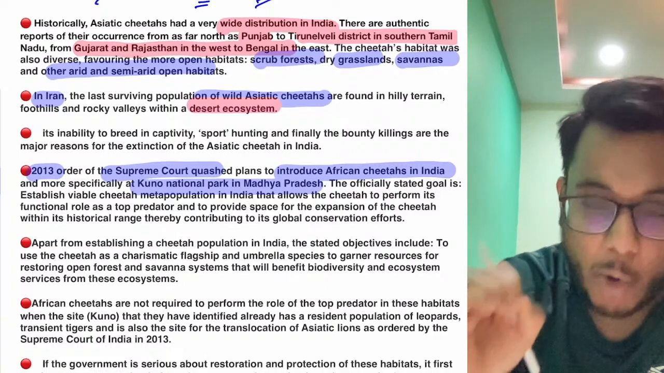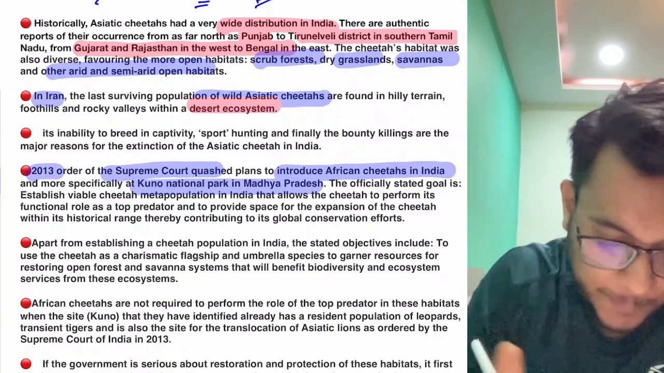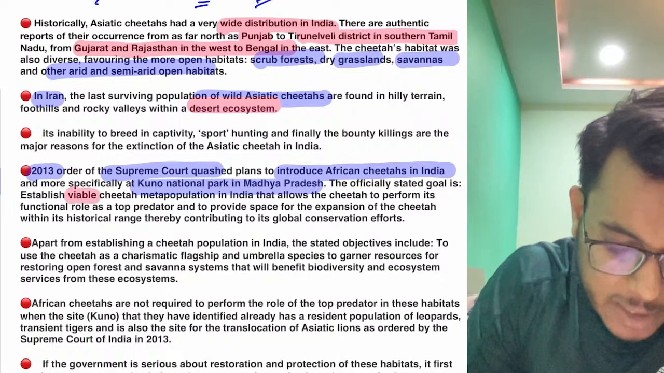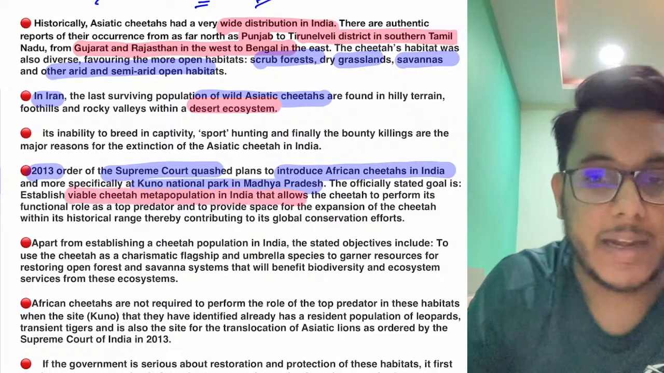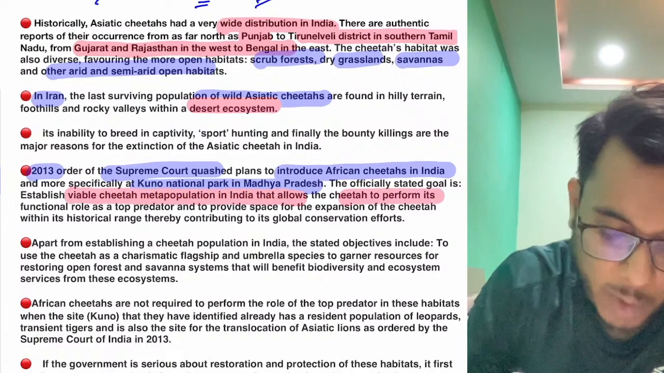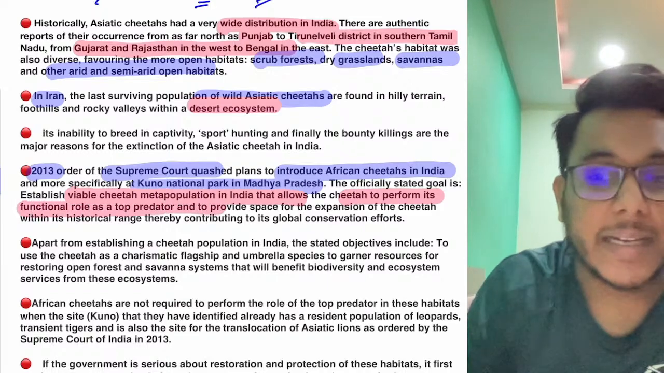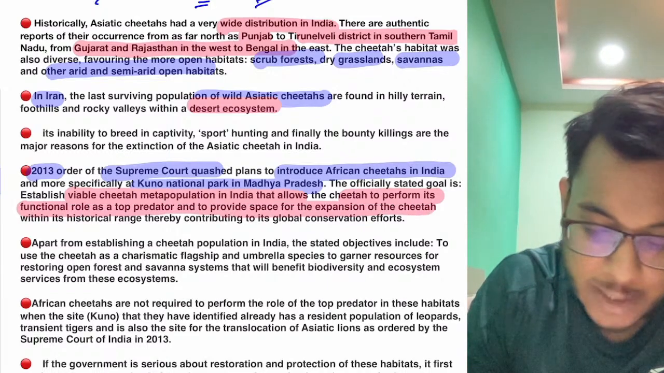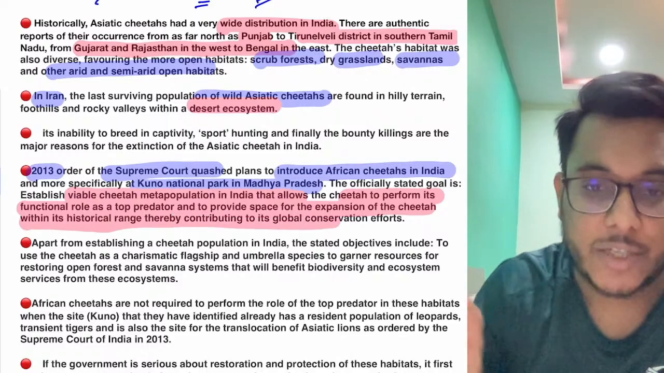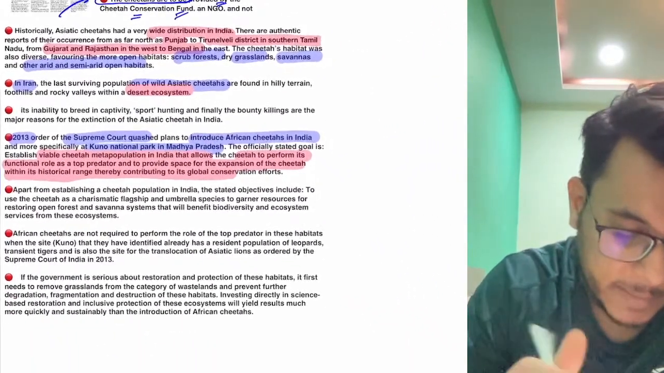So the government's official view is that we want to establish a viable cheetah meta population in India, so that cheetah can perform its functional role as a top predator and provide space for the expansion of the cheetah within its historical range. Now guys, understand this particular thing.